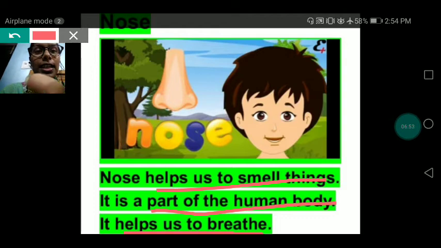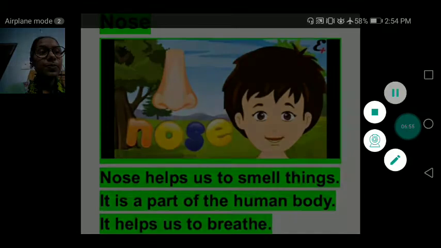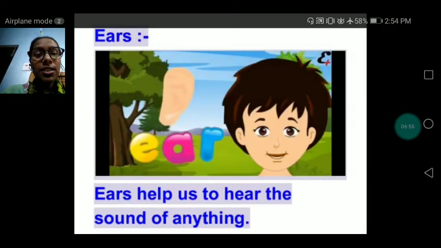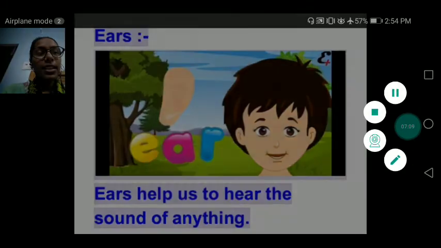Okay. Next, with the help of our ears, we can hear the sound of anything. Either it is a drum or a song or music or any videos, anything we can hear with the help of our ears.